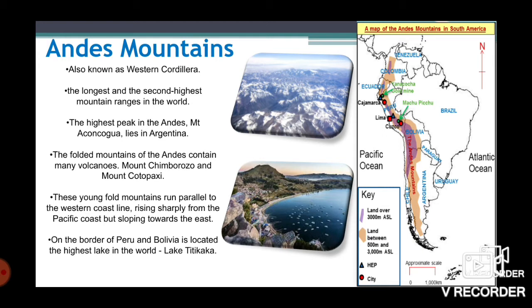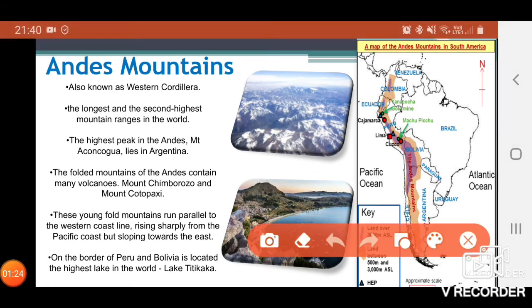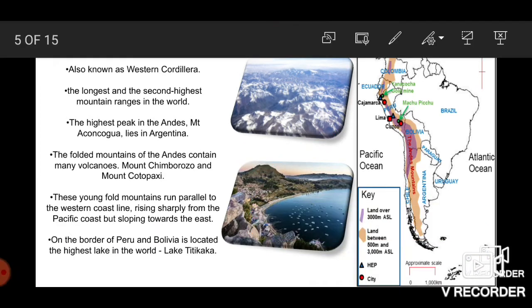On the border of Peru and Bolivia is located the highest lake in the world, Lake Titicaca, as this image shows. The highest mountain peak of the Andes is Aconcagua, which is 8,690 meters, and it is also an extinct volcano.